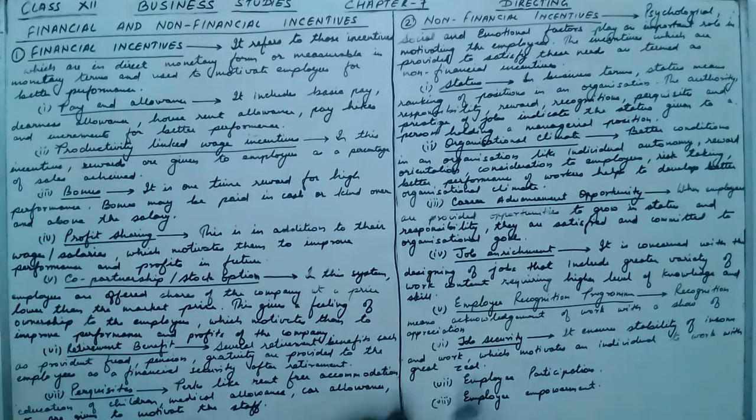And the last non-financial incentive is employee empowerment. It means giving more autonomy and power to the subordinates. Giving more power and autonomy to the subordinate is called employee empowerment. It makes people feel their jobs are important, as a result of which they contribute positively to the organization and use their skills and talent in job performance.